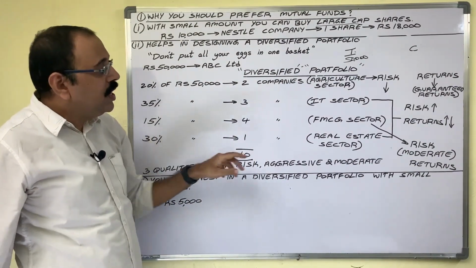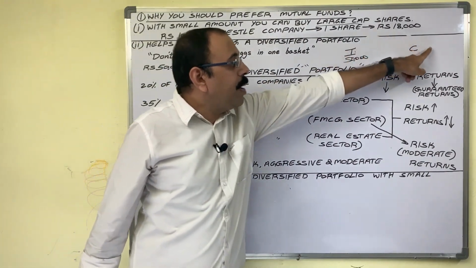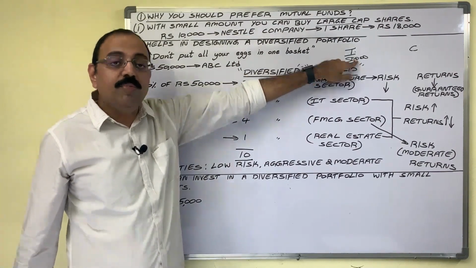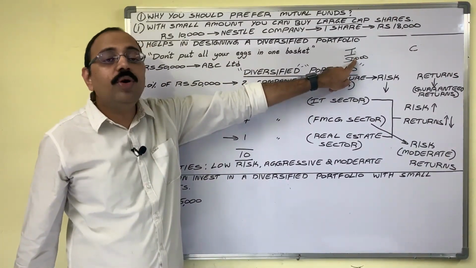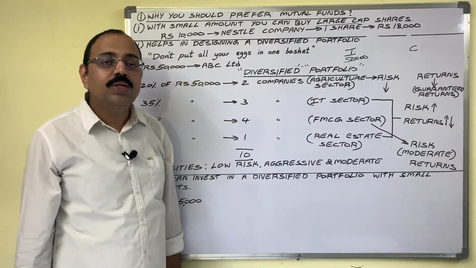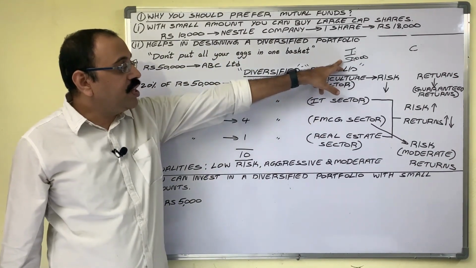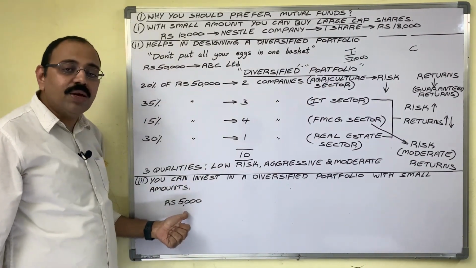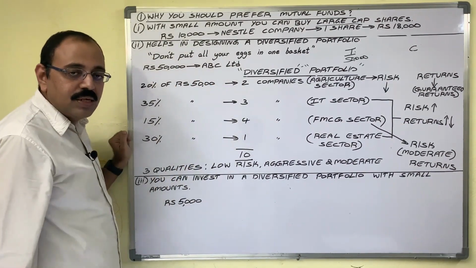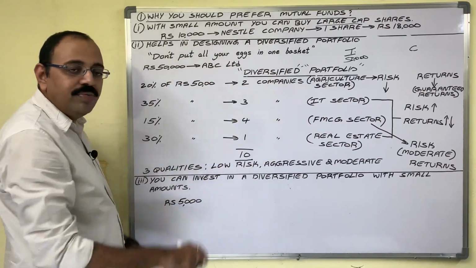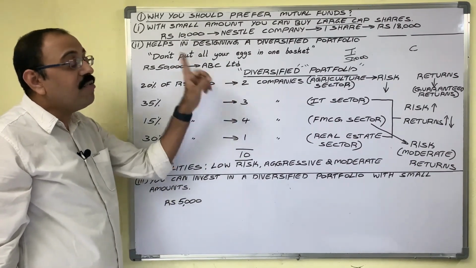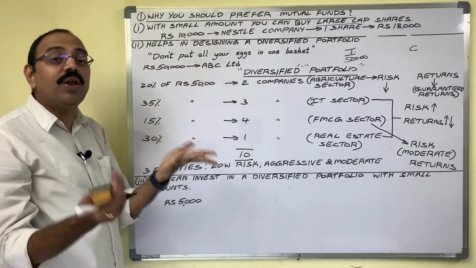In that case, directly from public limited companies, you can buy stocks and bonds because you have a huge amount with you to go with a diversified portfolio. Suppose not 50,000, you have only 5,000 rupees. With the 5,000 rupees, can you design this portfolio? Impossible. Sometimes even one share of one particular company also you cannot buy.